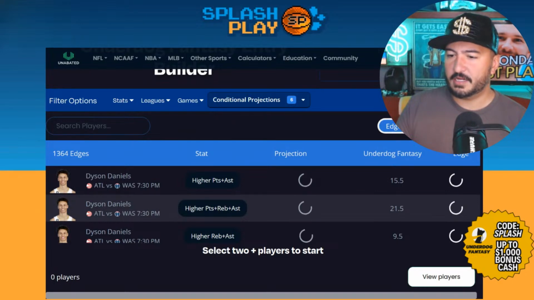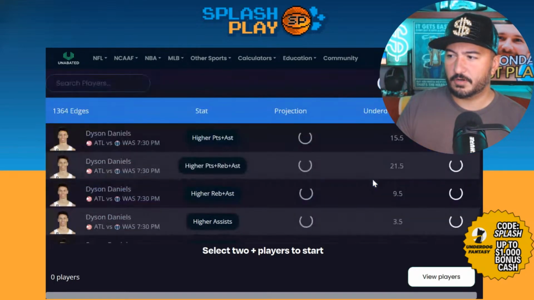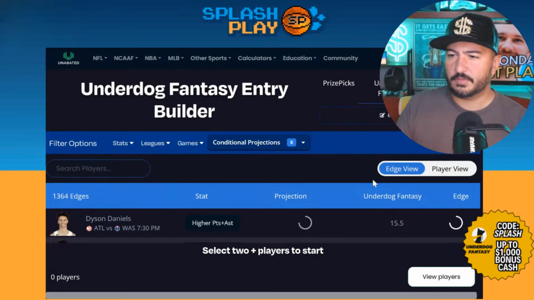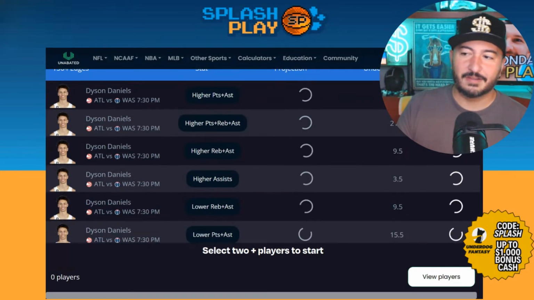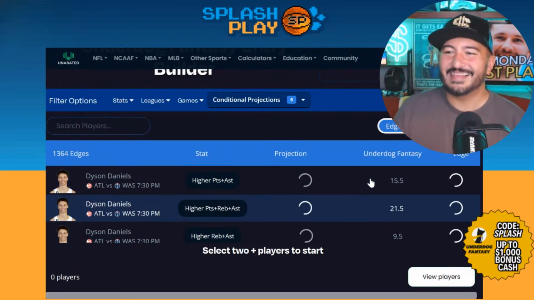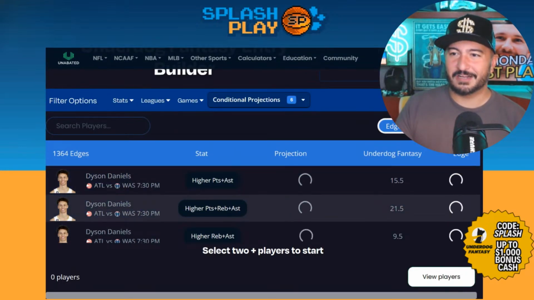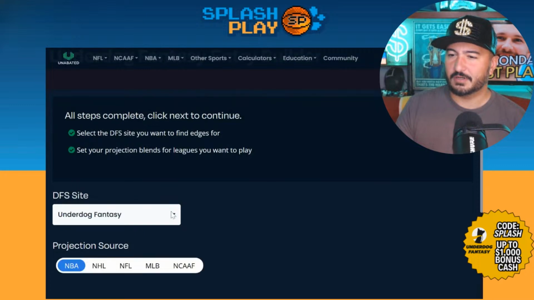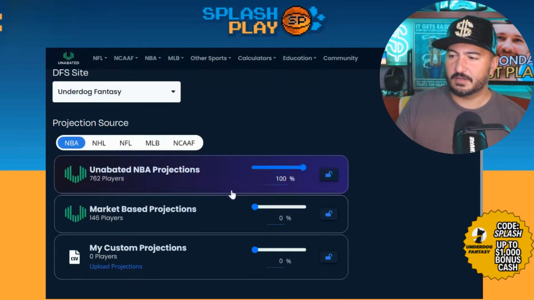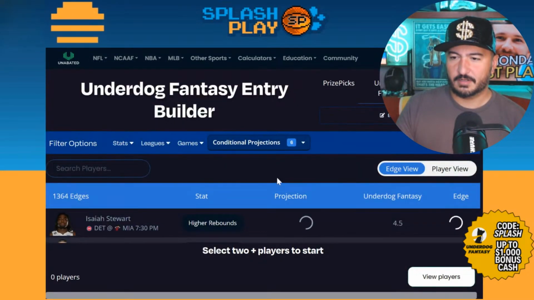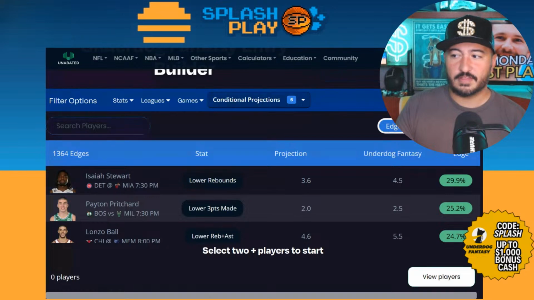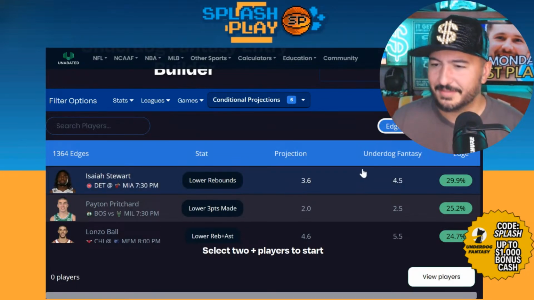Let's see what we're getting here. Select 2+ players to start. I don't know what it's doing here. Usually this works pretty cleanly. But sometimes you try out a new product on a stream. Let's refresh. All right, Underdog Fantasy. We got our Unabated projections. Hopefully this time it'll come in clean. It's possible I did something wrong. Let's never rule that out. Okay, there we go. That's usually how it works. Really blew my mind there.